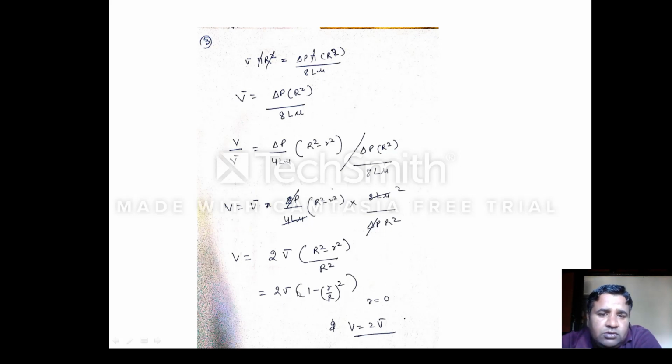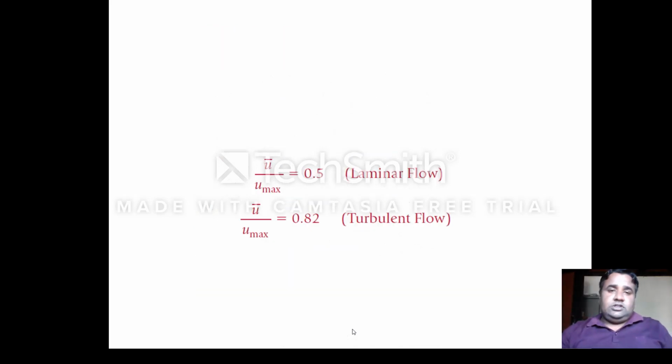V is equal to 2 V bar into 1 minus r upon capital R whole square. So if r is equal to 0, then this whole term will be equal to 1, because 0 upon R will be 0. So V will be 2 times the average velocity, or the V max, you can say. This is the value of V max. So V max is equal to 2 times the average velocity.